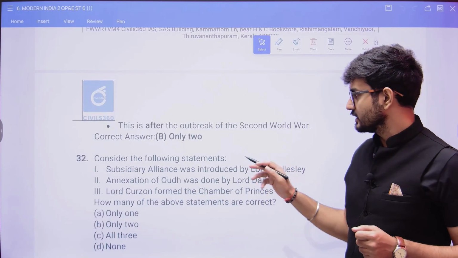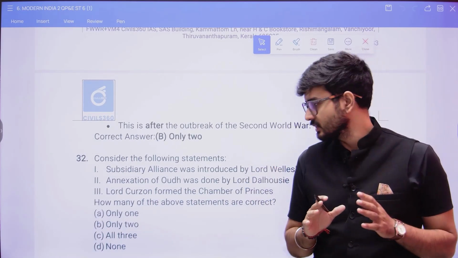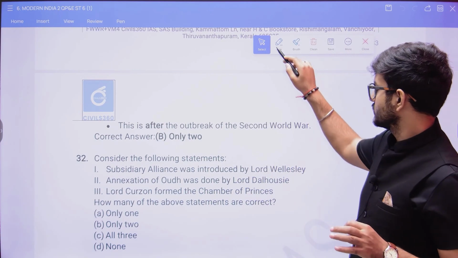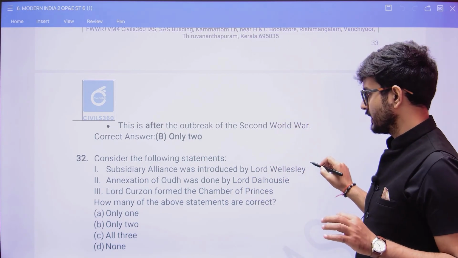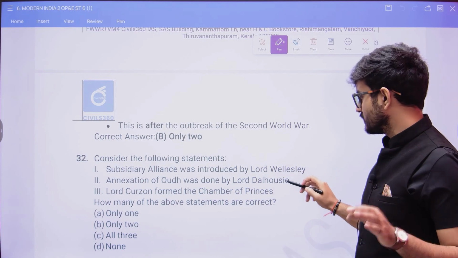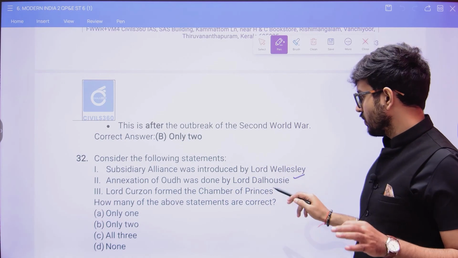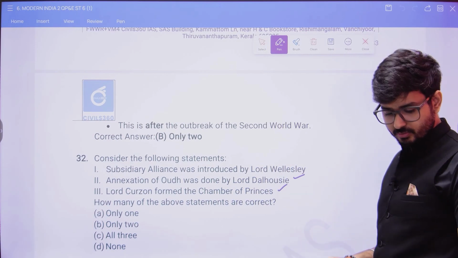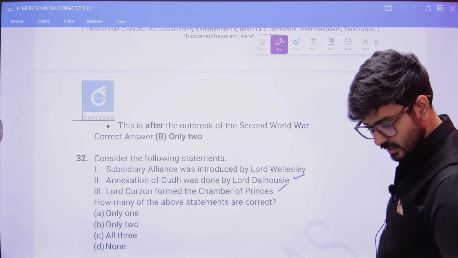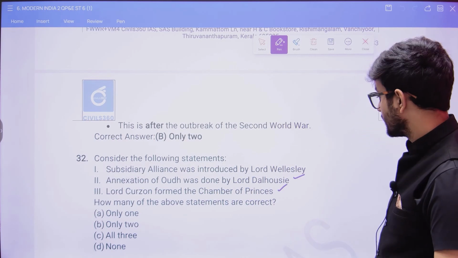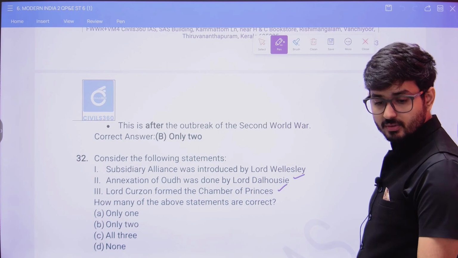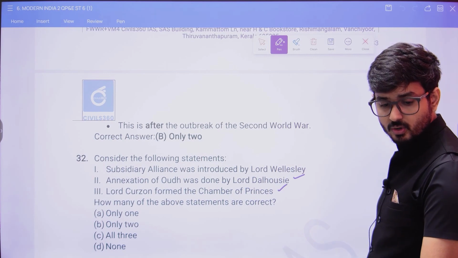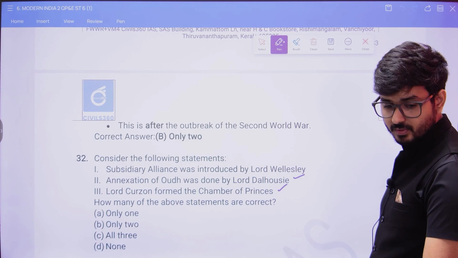The next one, consider the following statements here. Subsidiary Alliance was introduced by Lord Wellesley. Annexation of Awadh was done by Lord Dalhousie. Lord Curzon formed the Chamber of Princes. So which one do you think is going to be correct in this particular context? And that is only one option, only two option, or only three option.